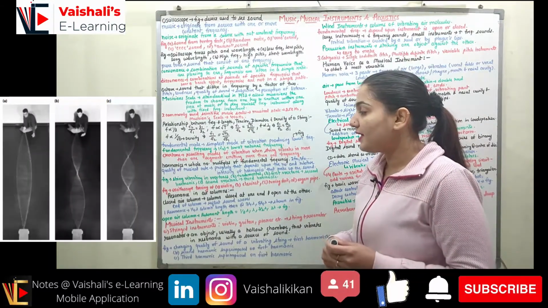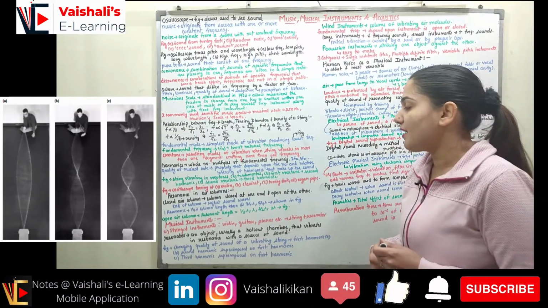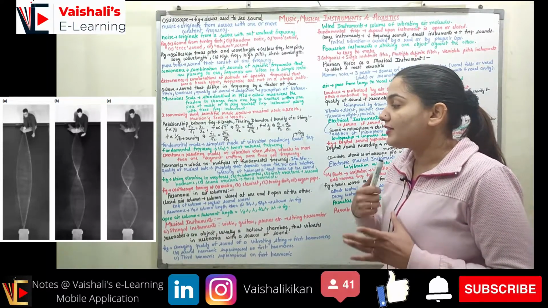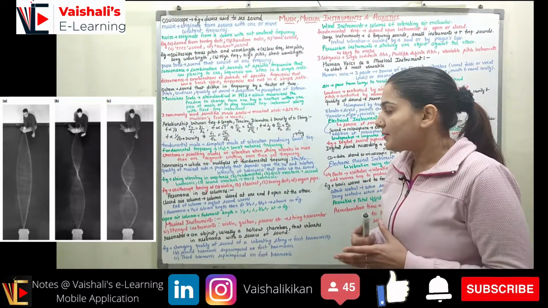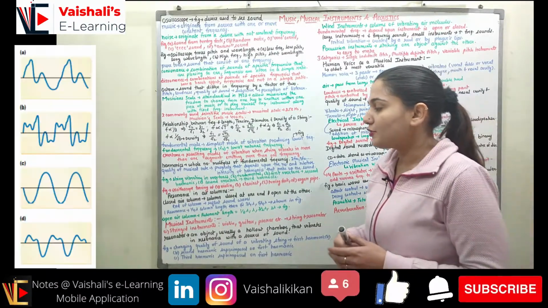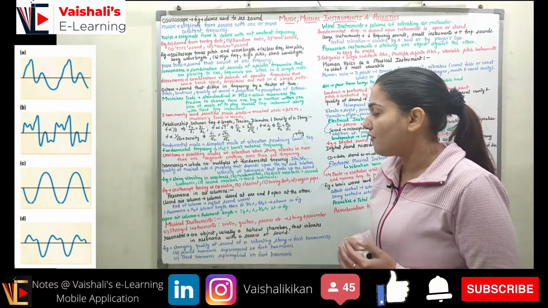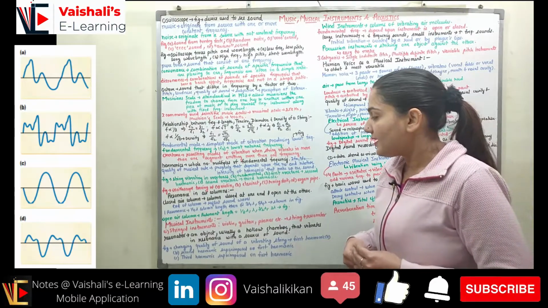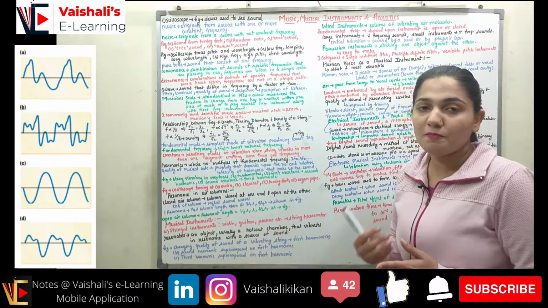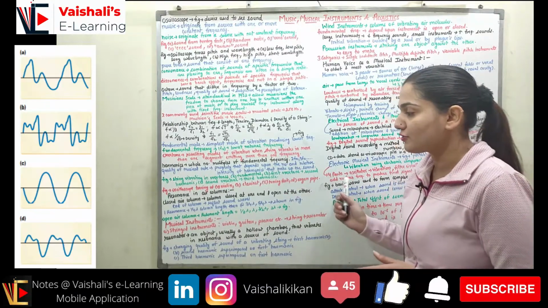You can see the figure here, we have the string vibrating in the overtones. You can see part A where we have the fundamental mode, second represents the first overtone which is called the second harmonic. Third represents the second overtone which represents the third harmonic. Right, so you can see the next figure over here, we have the oscilloscope tracing of violin, clarinet, tuning fork and the organ pipe. So how the oscilloscope readings would be different. The waveform on the oscilloscope would be different for different instruments.